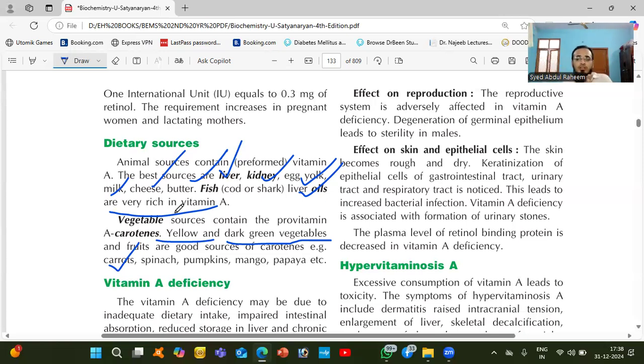They are not completely vitamin A; we can say they are a byproduct or look like vitamin A. Carrots have vitamin A, which will increase eyesight. Spinach, pumpkin, mango, papaya, etc. So all these have vitamin A. If the patient is non-vegetarian, you can advise non-vegetarian food. If he is vegetarian, you can advise this food.